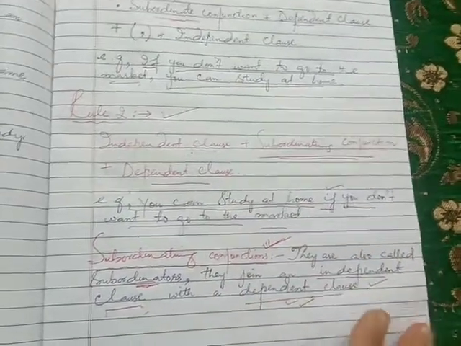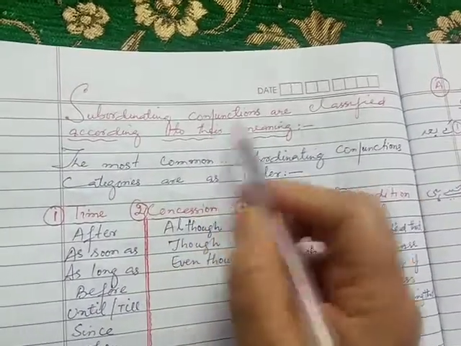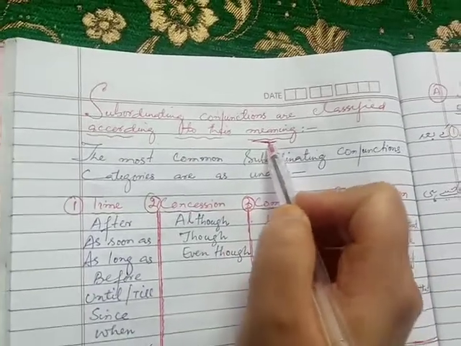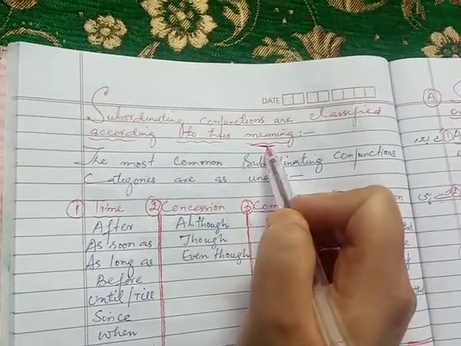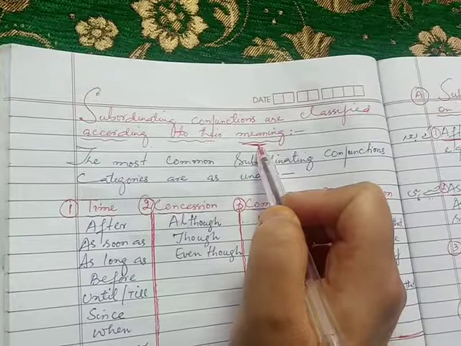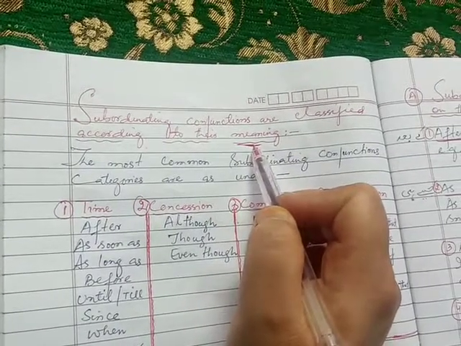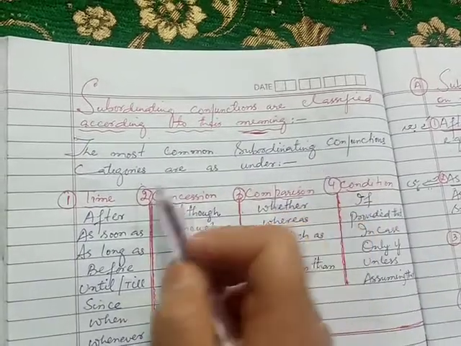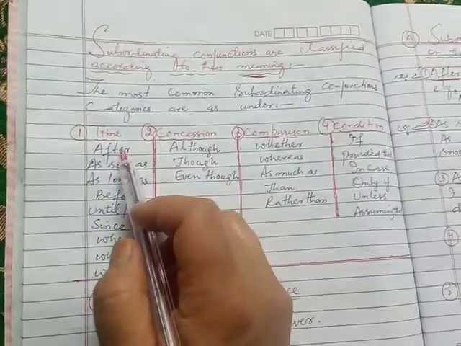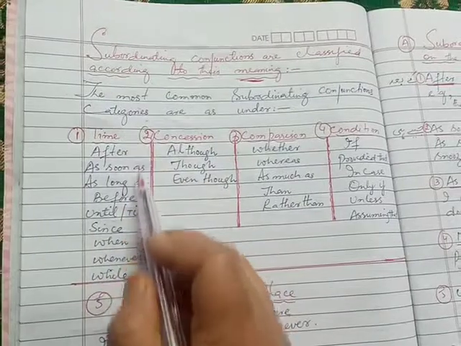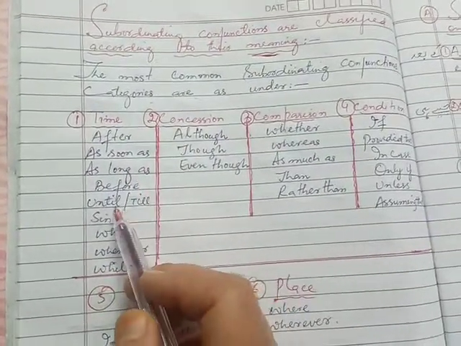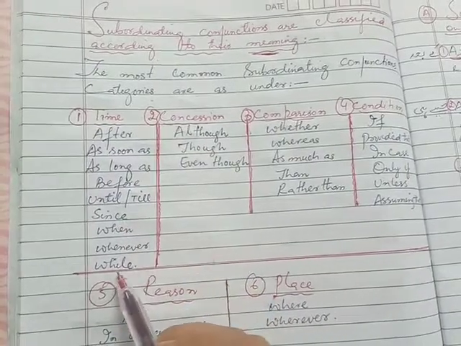Okay. Now, look here, my dear students. Subordinating conjunctions are classified according to their meaning. So there are a number of subordinating conjunctions. These subordinating conjunctions are classified according to their meanings. The most common subordinating conjunction categories are as follows. On the basis of time: after, as soon as, as long as, before, until, till, since, when, where, whenever, and while.